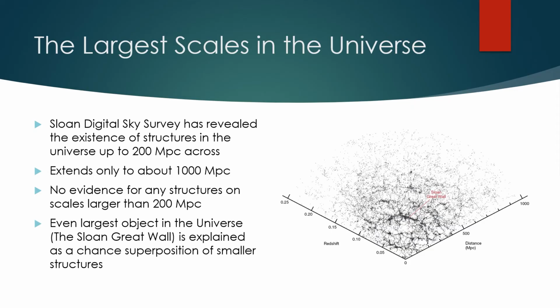Cosmology has to do with studying the universe, the cosmos. Surveys of the galaxy have revealed the existence of structures in the universe up to 200 megaparsecs. Are there larger structures? Does this hierarchy of clustering, stars to galaxies, galaxies to clusters, to superclusters, to voids and filaments, continue forever and ever?